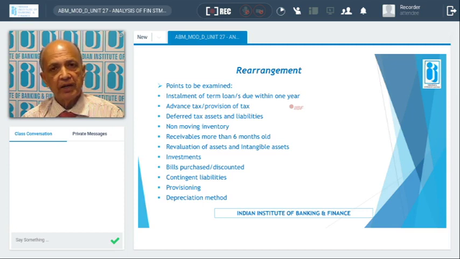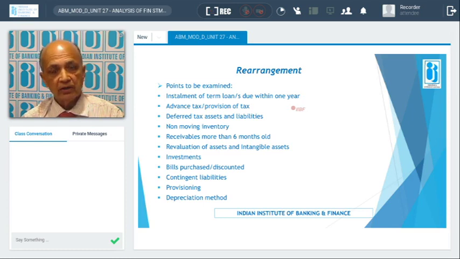So why are we being penalized? Initially RBI had not agreed, then RBI agreed to some portion, then half of this. Initially they were not relenting, but finally, under pressure from the Chamber of Commerce, RBI has agreed that for the purpose of assessment of the permissible limit for working capital, installments of term loans due within 1 year need not be taken as a current liability, but it should be part of the current liability for the purpose of working out the current ratio.